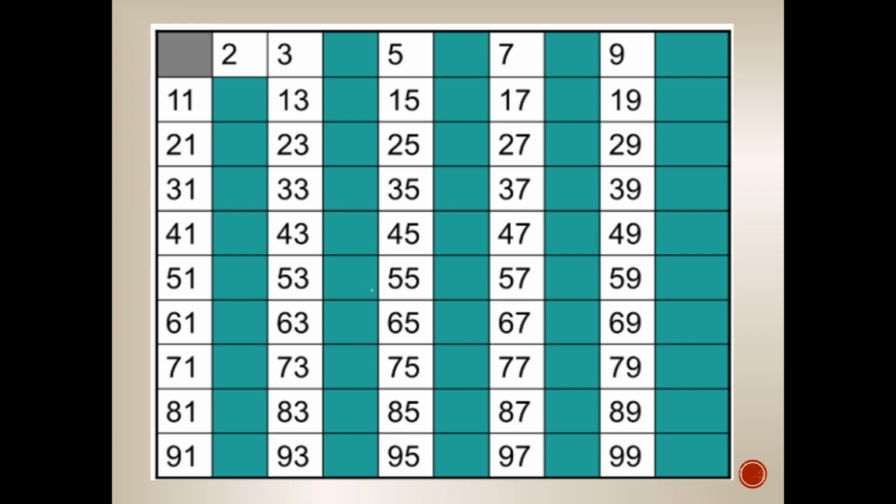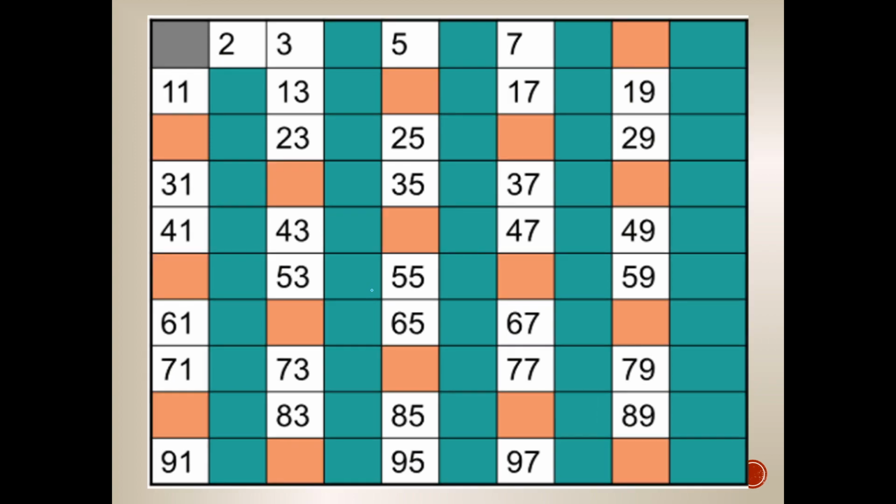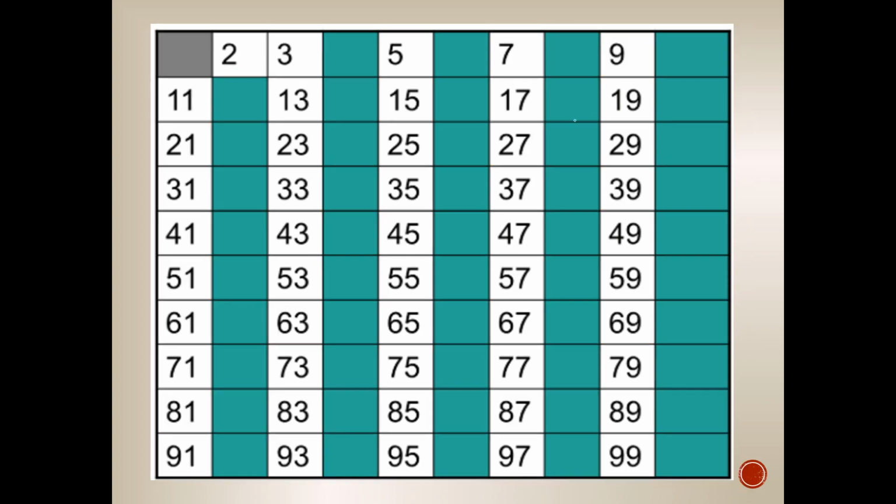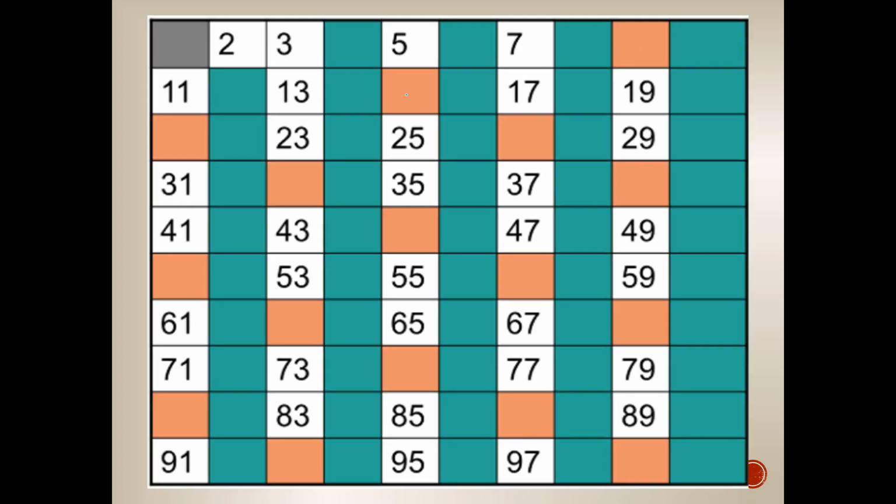Then, after that, number 3. Is number 3 a prime number? Okay, tama, no? So, iwan natin si 3 and i-cross out natin yung mga numbers that are multiples of 3, or mga numbers that can be divided by 3. So, we have 9, 15, 21, ano pa to dito? 27, and so on and so forth. Okay? So, yan siya. So, the next remaining number is 5.